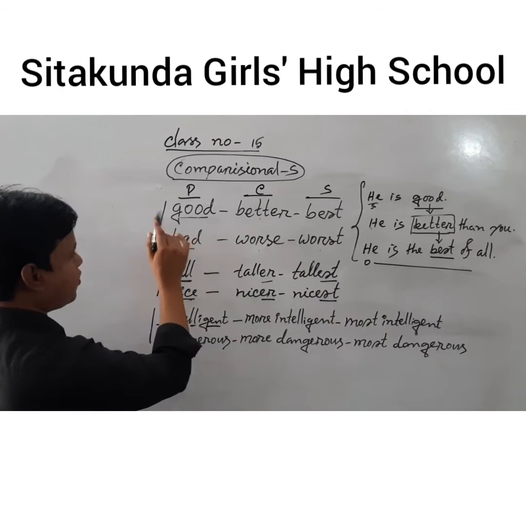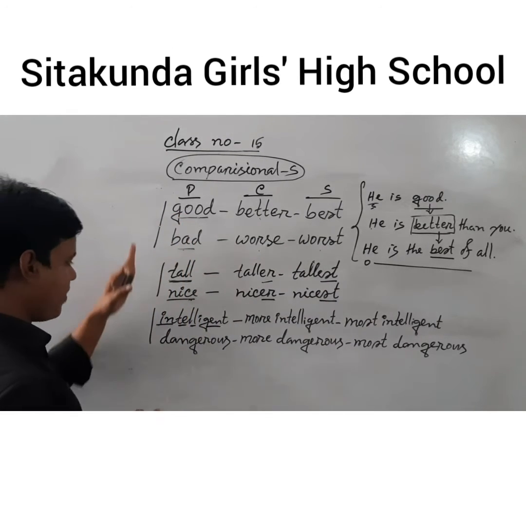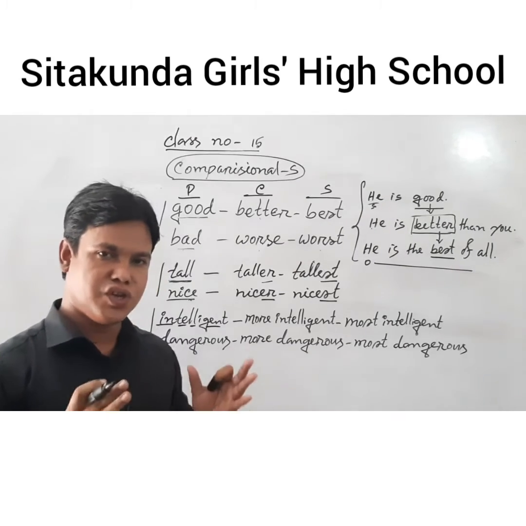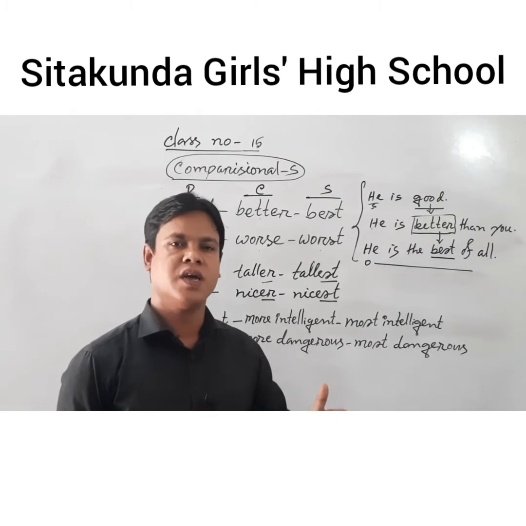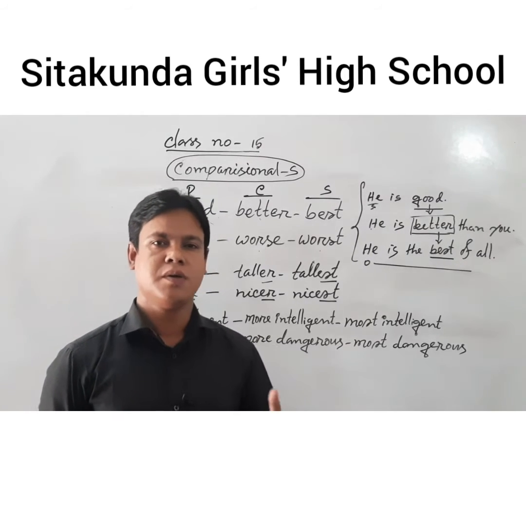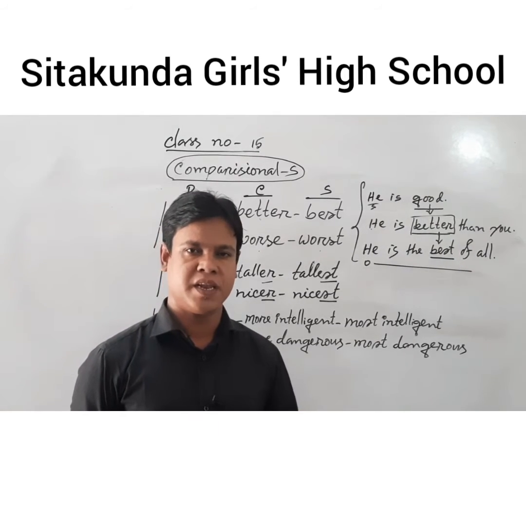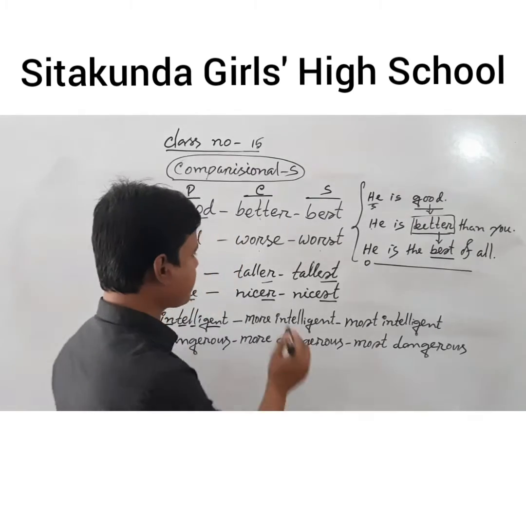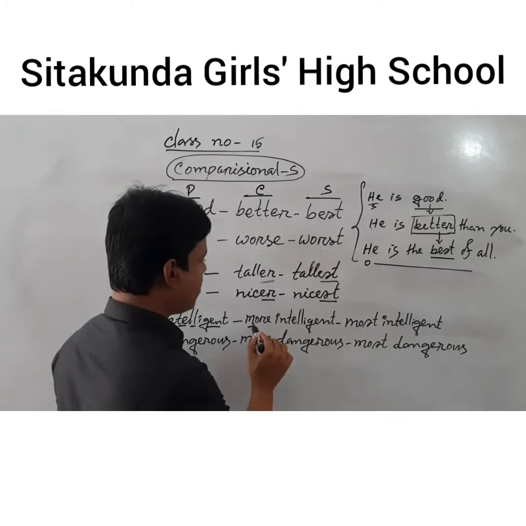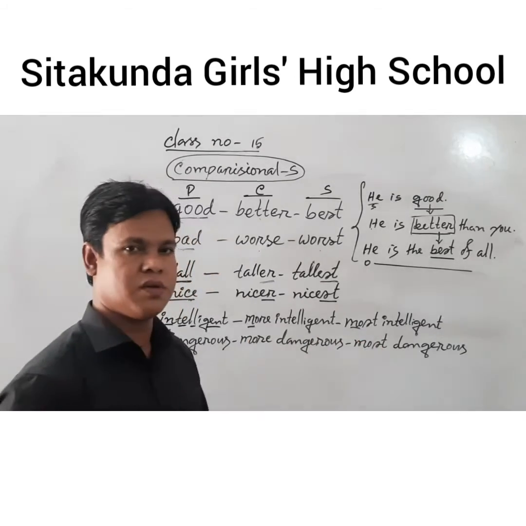Without these two words, the rest of the adjectives have no fixed form of comparative and superlative. Then we have to make comparative and superlative using er, est or more and most.